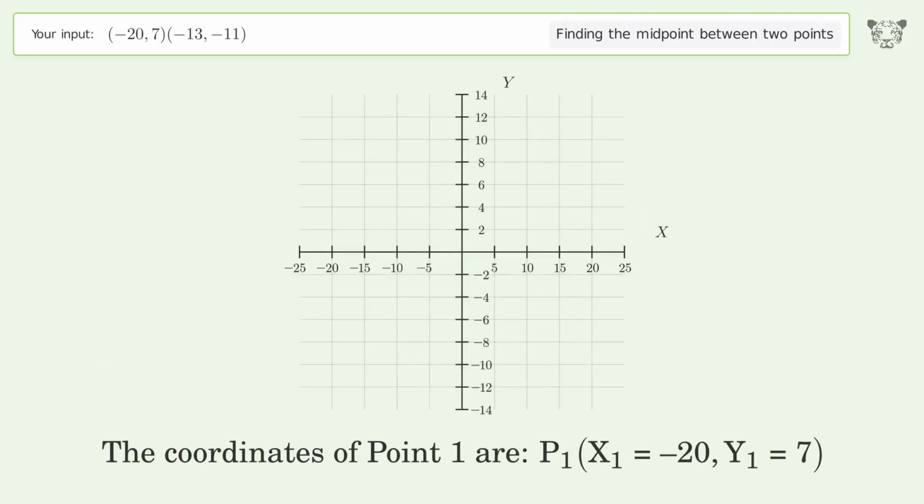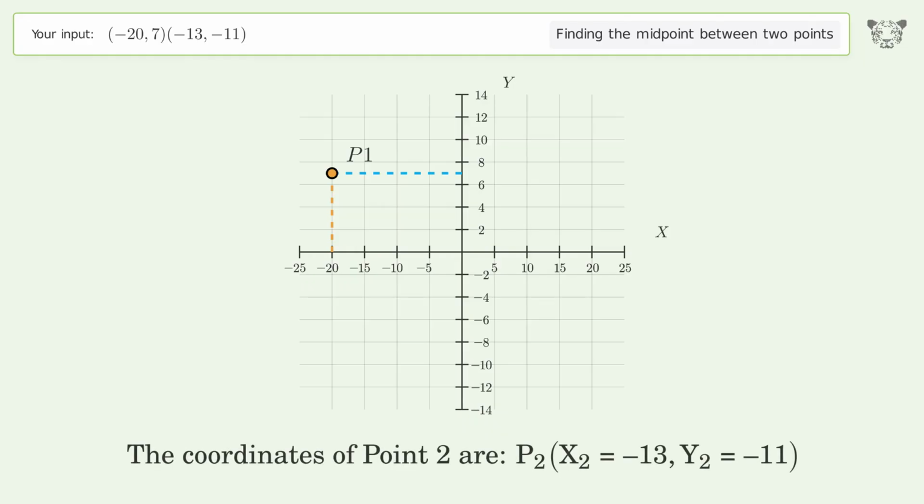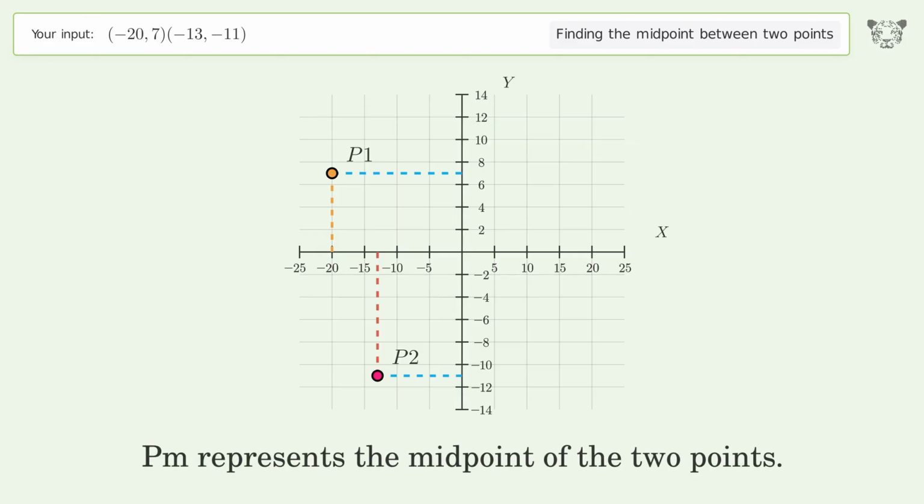The coordinates of point 1 are, x1 equals -20, y1 equals 7. The coordinates of point 2 are, x2 equals -13, y2 equals -11. PM represents the midpoint of the 2 points.